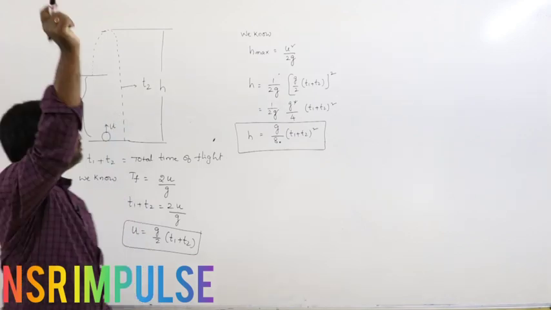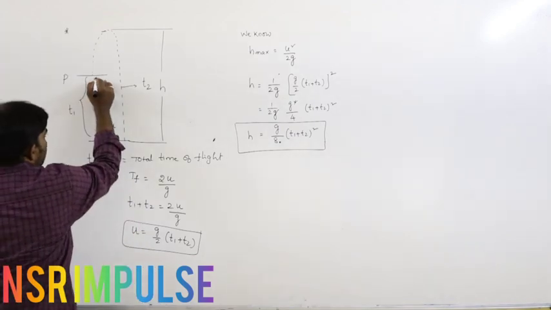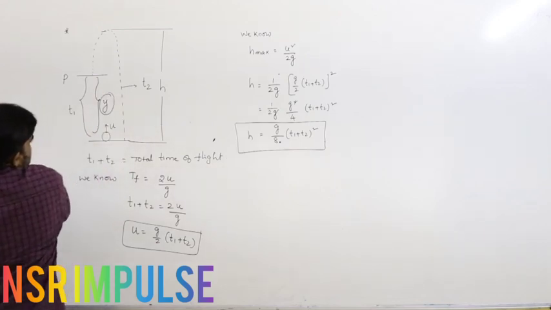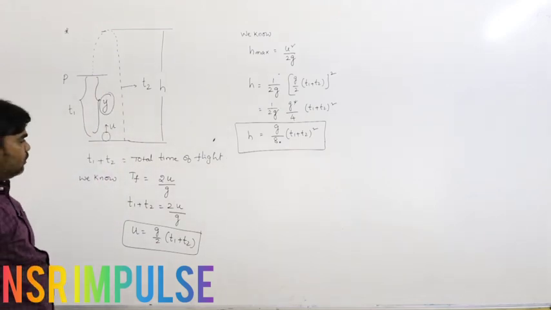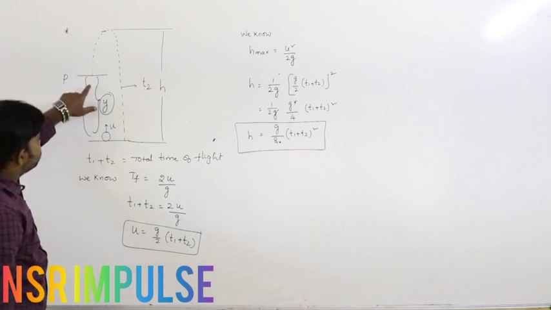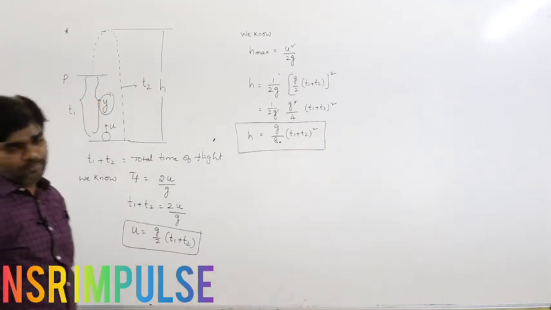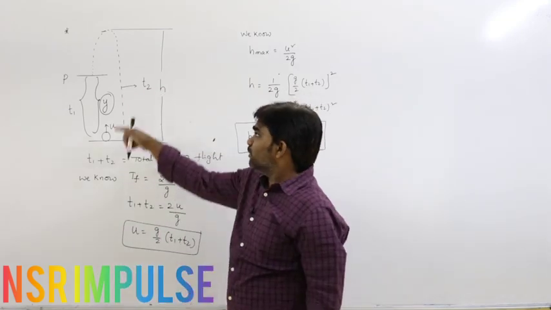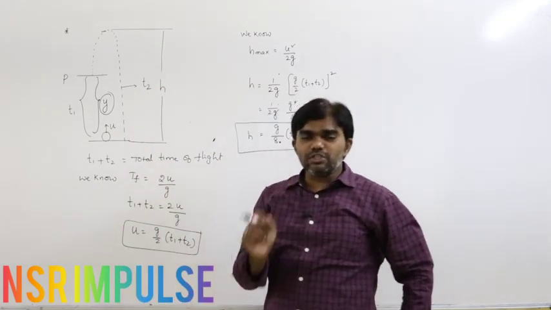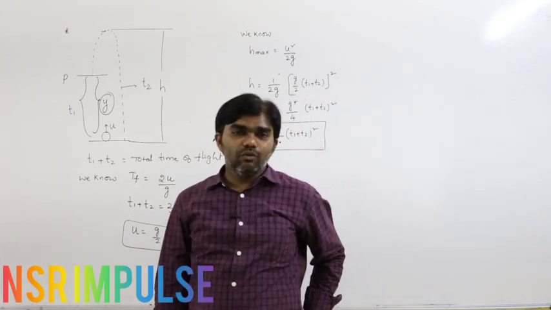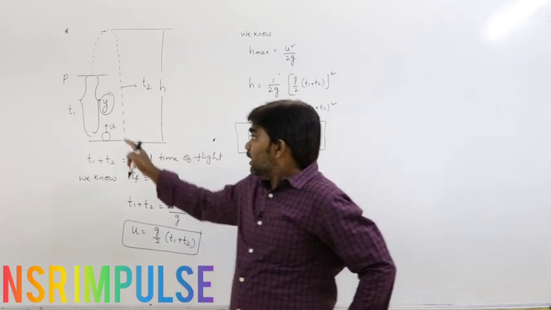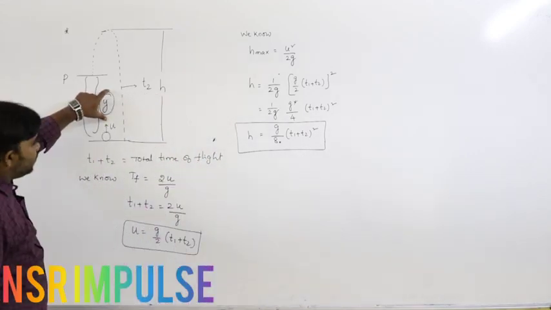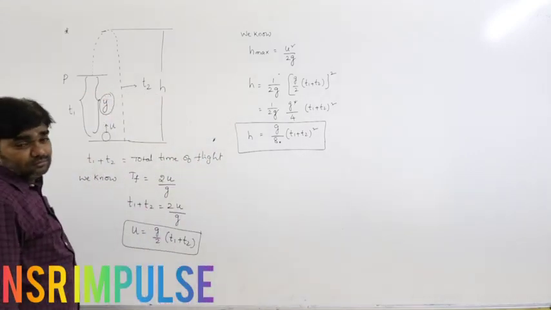But here the question is, we have to calculate this distance, let us say y. We have to find the height of the point P above the ground. How can we calculate that? Let us say y is the height of the point P from the ground.